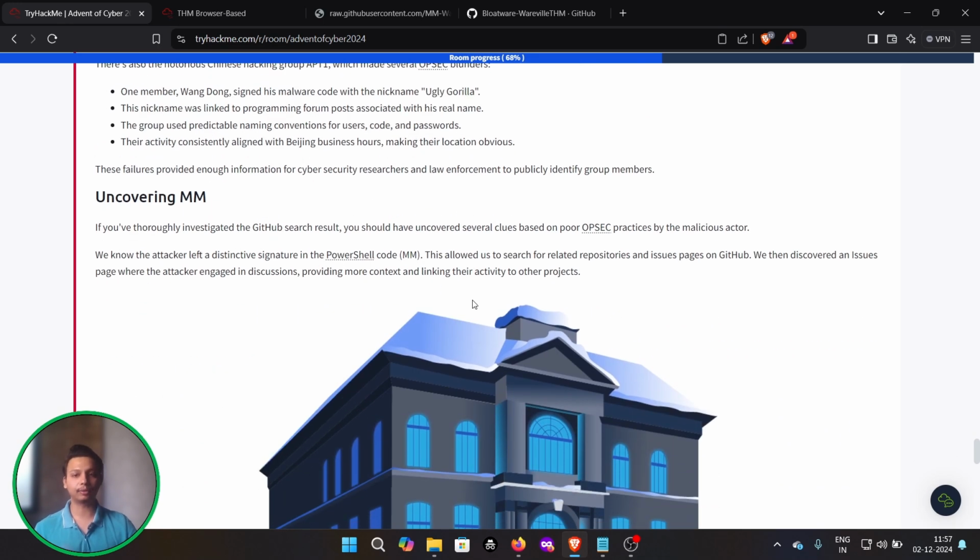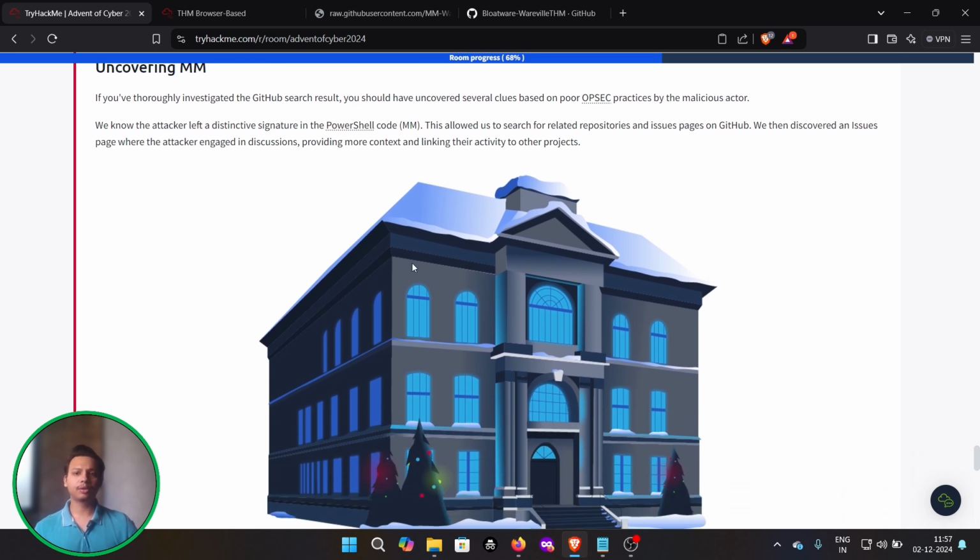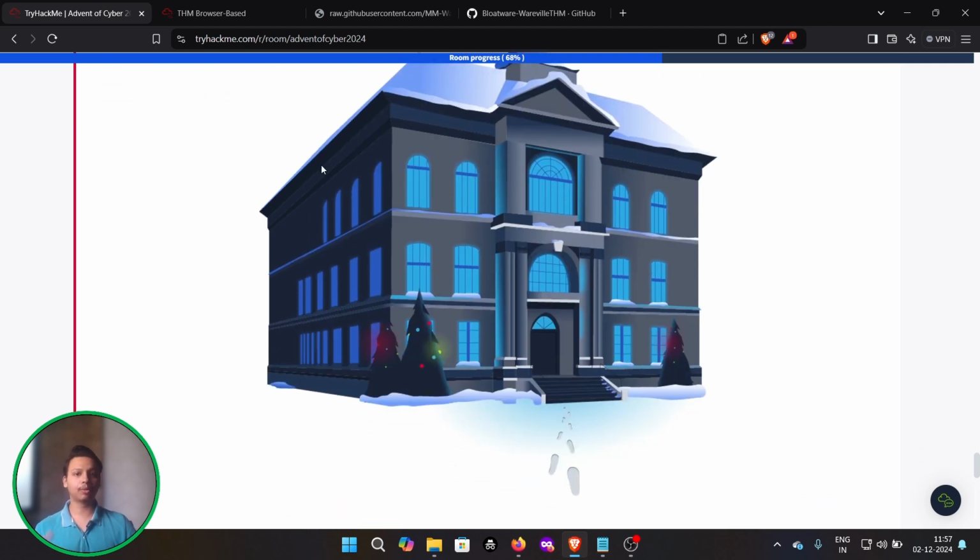Like this, these are some of the test cases that already happened in OPSEC, and they are very helpful. So let's uncover MMM. If you thoroughly investigate the GitHub searches, you should have uncovered several clues based on the poor OPSEC practices of the malicious actors. We know the attacker left a distinctive signature in the PowerShell, that is MM. This allows us to search the related repositories and issues pages on GitHub. We then discovered an issues page where the attacker engaged in discussions, providing more context.